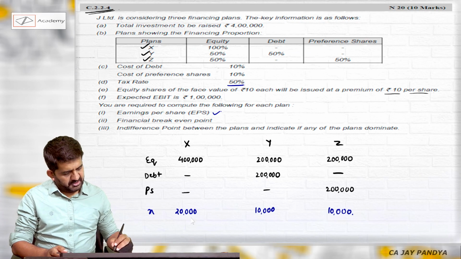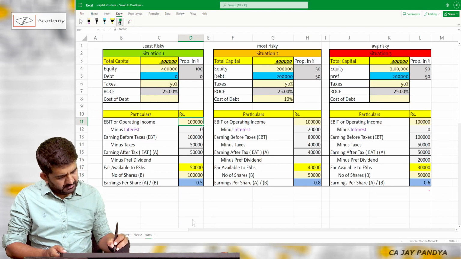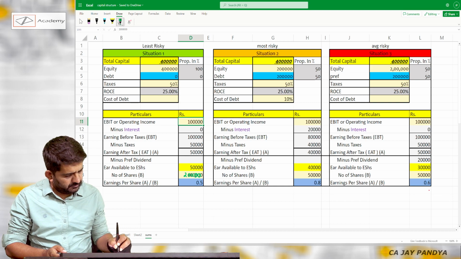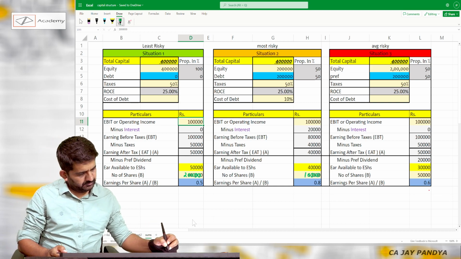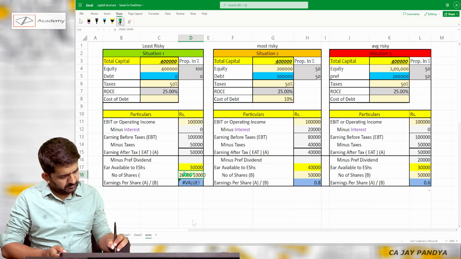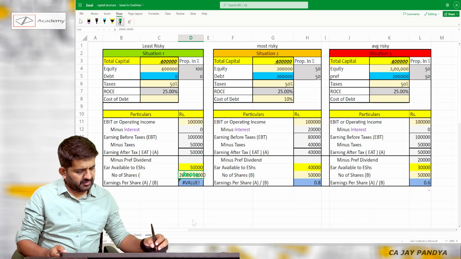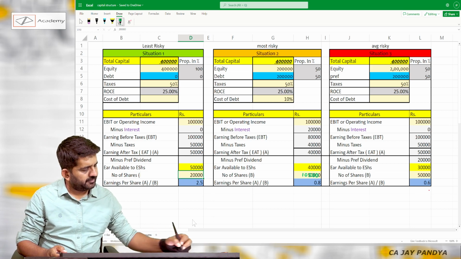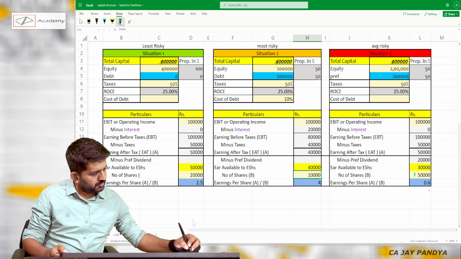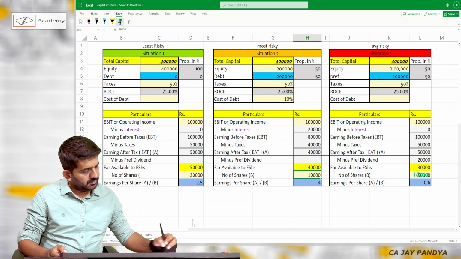Number of equity shares, in first case 20,000. Second case 10,000. Third case also 10,000.